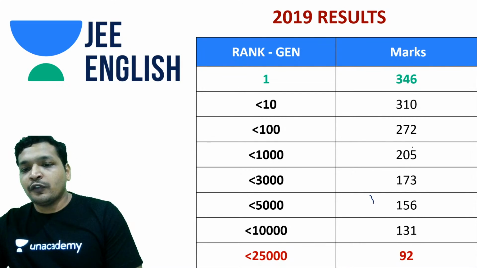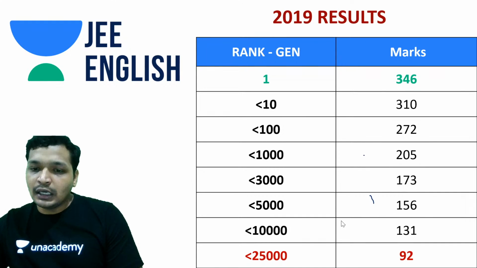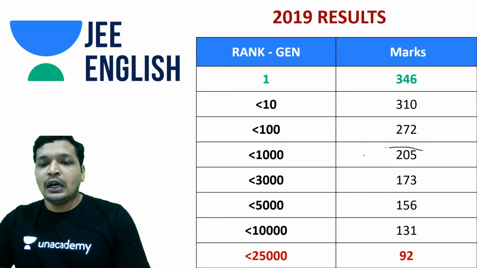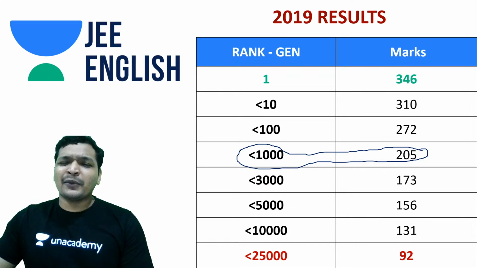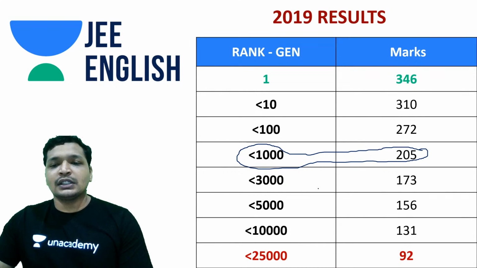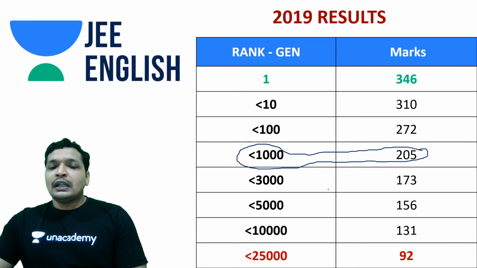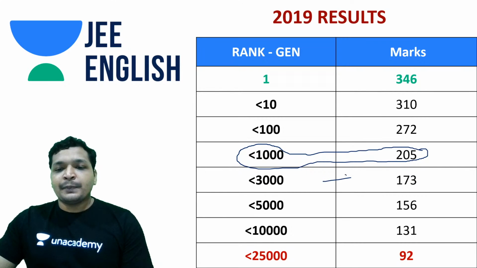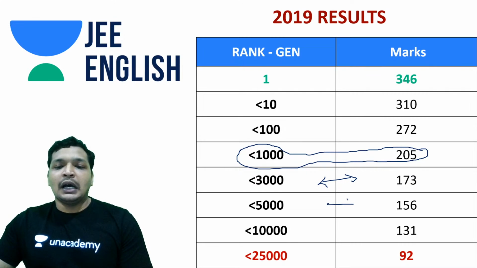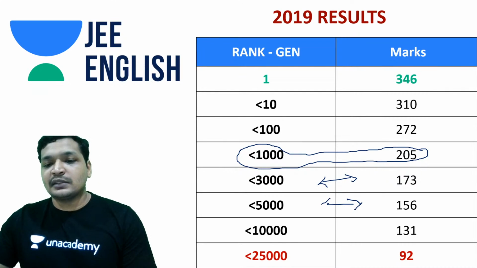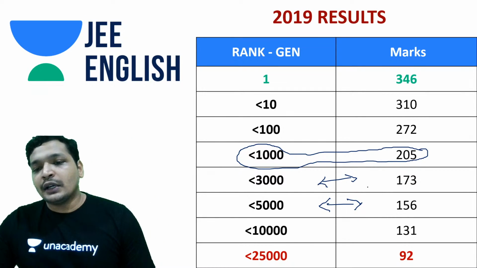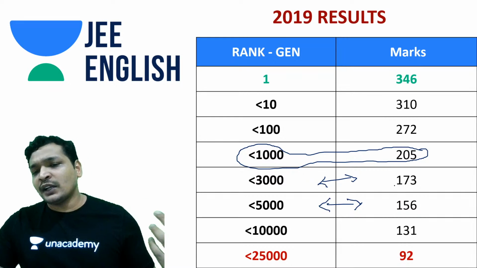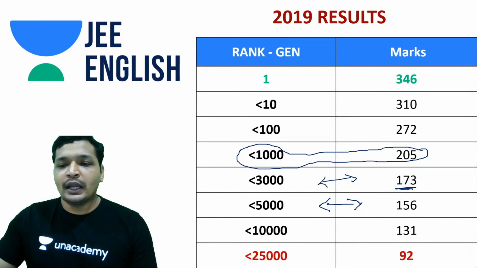So that was the kind of score required earlier in 2019, and it was a decently competitive paper, because the paper was also difficult. Less than 3000 is where you can expect the old IITs. From 3000 to 5000, you cannot expect any of the old IITs, any of the 7-8 IITs, and there it ends. So it was anywhere around 156. You can say 170 was a safe score to get into old IITs.